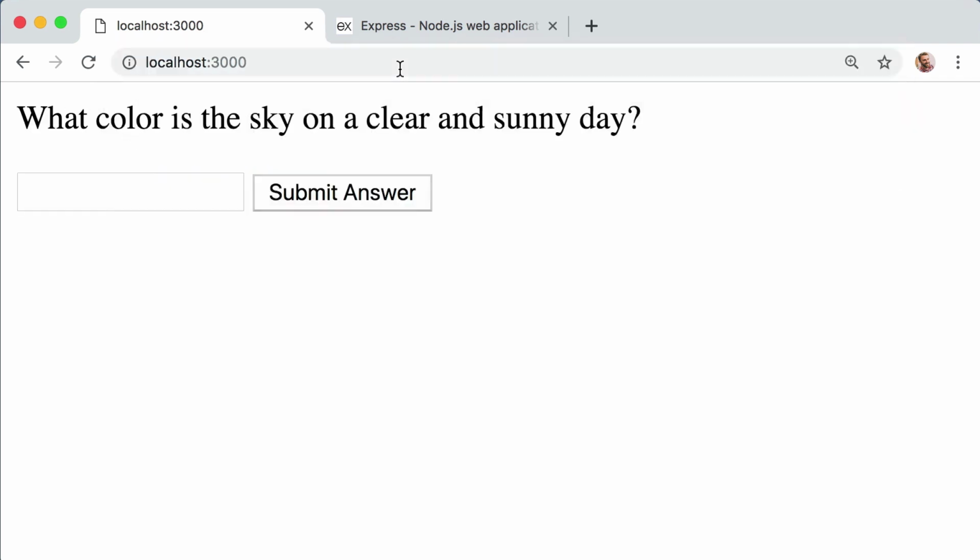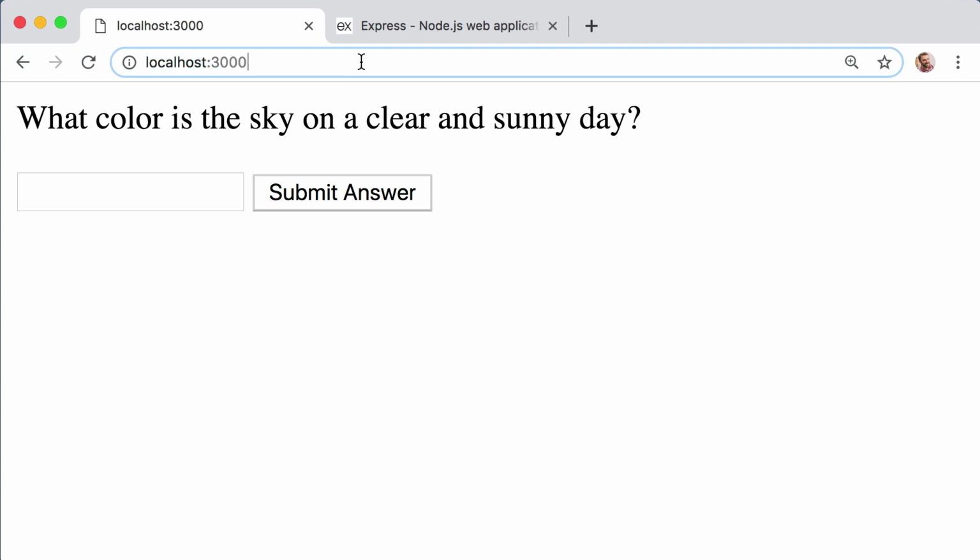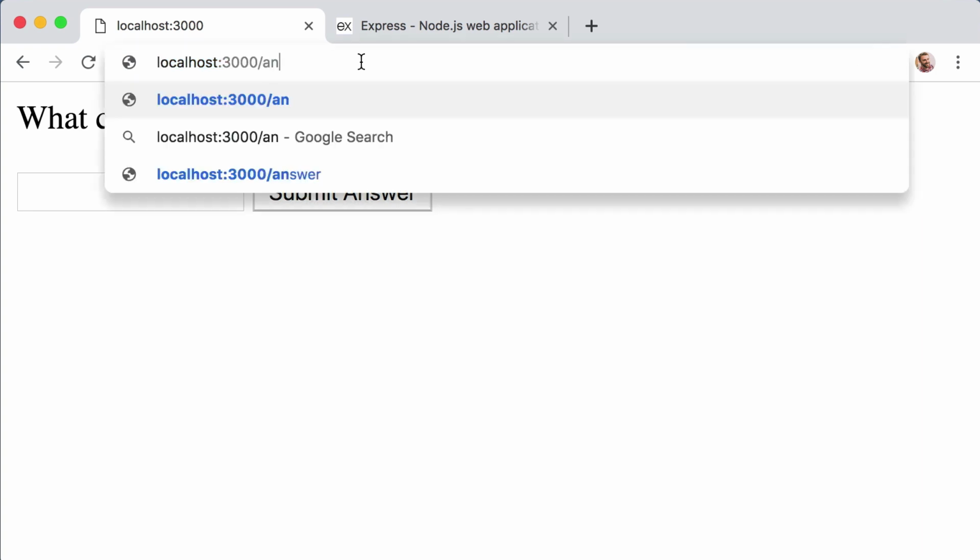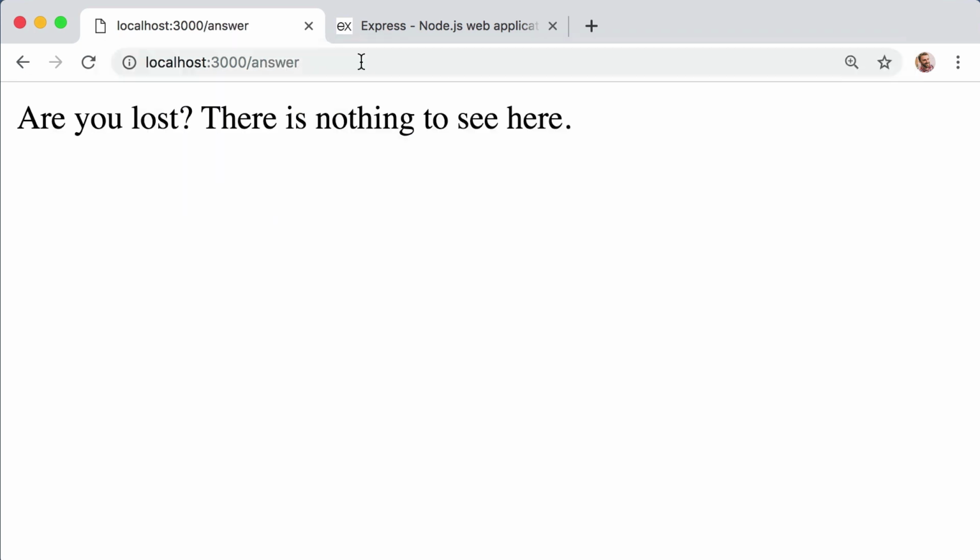However, if I go back to the home page and then up in the URL address bar, if I manually type in /answer, that is a GET request. So that's why we see, "Are you lost? There is nothing to see here." So hopefully this illustrates the difference between a GET request and a POST request.